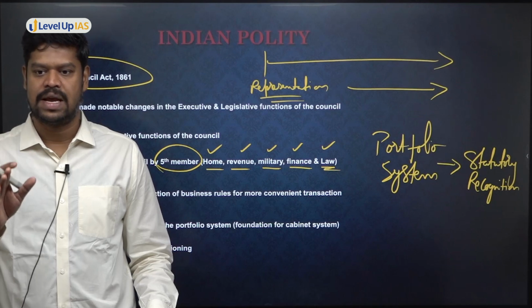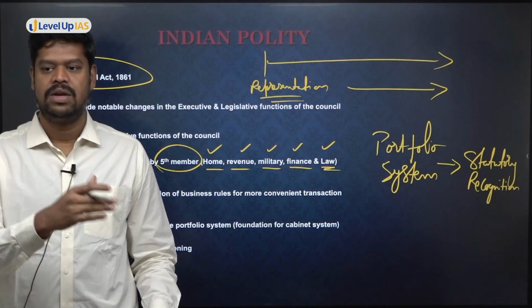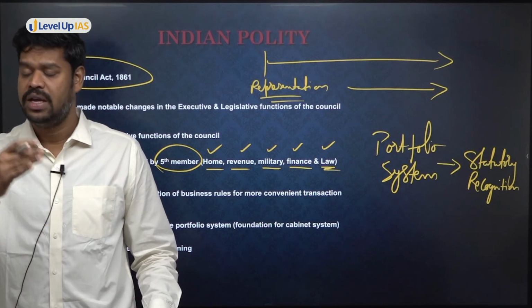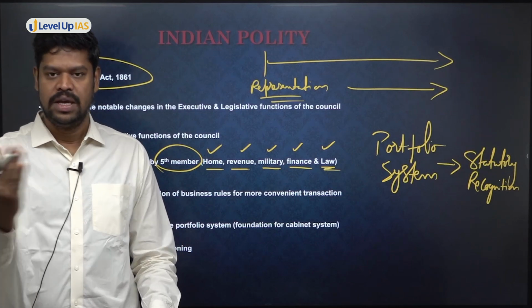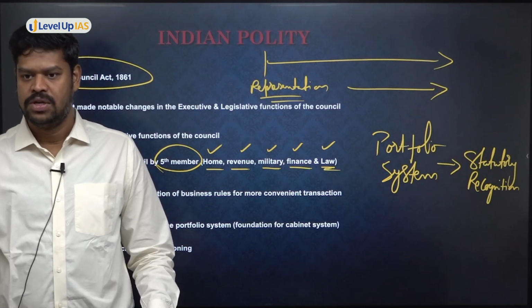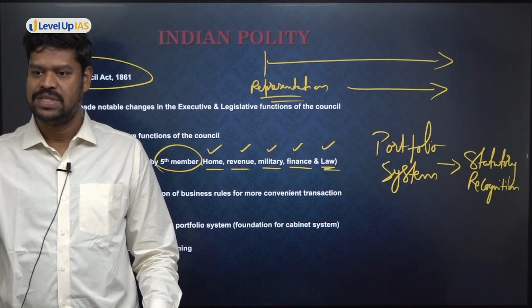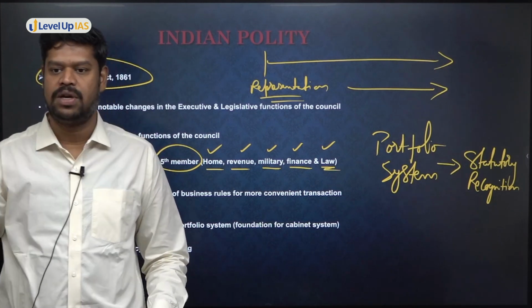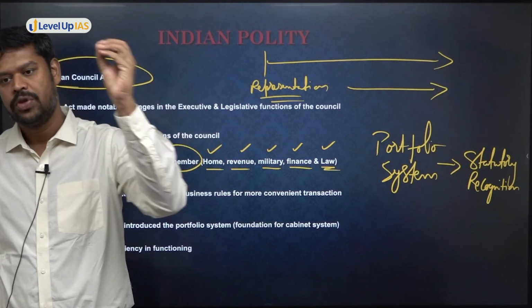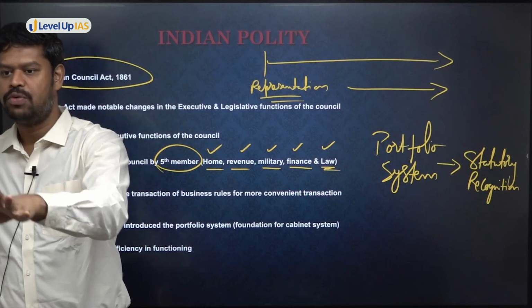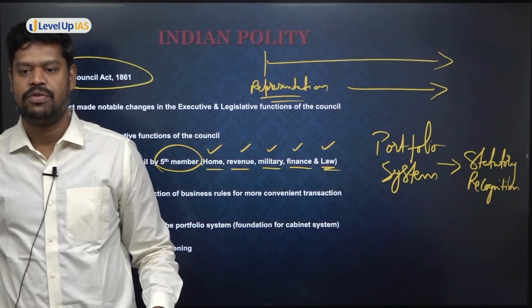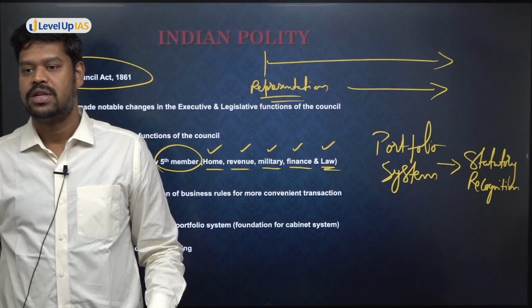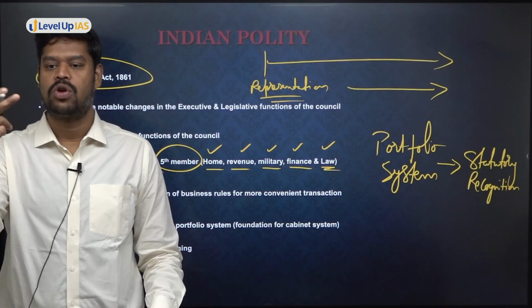So now what has happened is, Lord Canning, when he became the Viceroy of India, he introduced what is called a portfolio system. That means he had 5 council members. So he said among the 5 council members, everybody take up a specific responsibility. One of you take up the home portfolio, one carry out revenue, one carry out military, one carry out law. So he allocated the responsibility to each and every one. So therefore, he thought that the system would become more efficient and more accountable in nature.